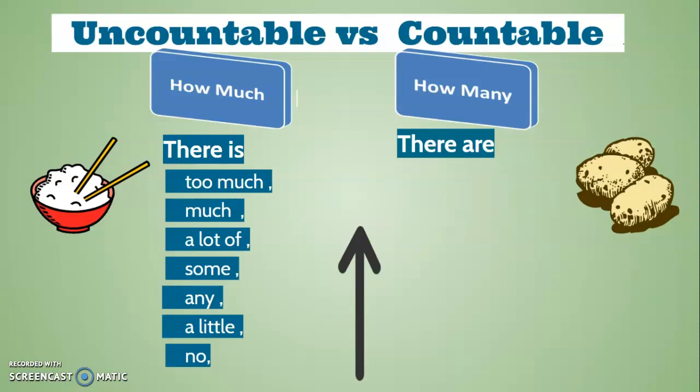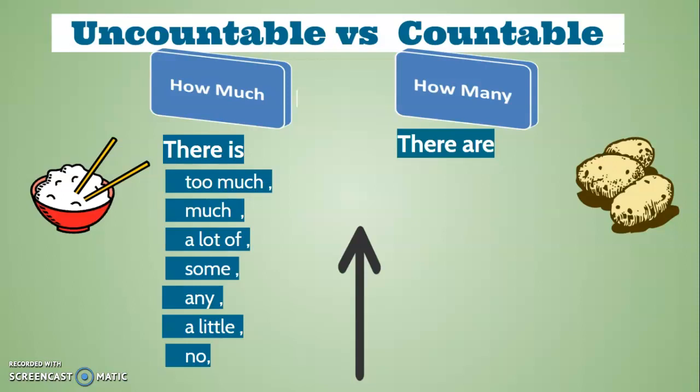There is, and we can see there are different words to describe how much. The quantity. There is too much. Okay, you don't want that much. There is too much. There is much. There is a lot of. There is some. There isn't any. There is a little. There is no. There is no rice. So when it's 0, we say no. There is no rice. There is no water.